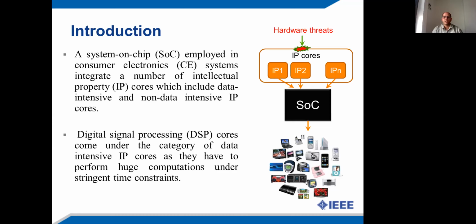Further, digital signal processing hardware accelerators are the key components of a system on chip employed in a C system. These DSP hardware accelerators can be put under the category of data intensive IP cores. This is because they are used to perform highly computational intensive tasks under stringent time constraints.